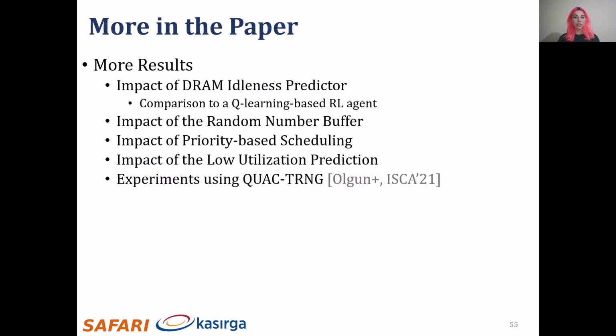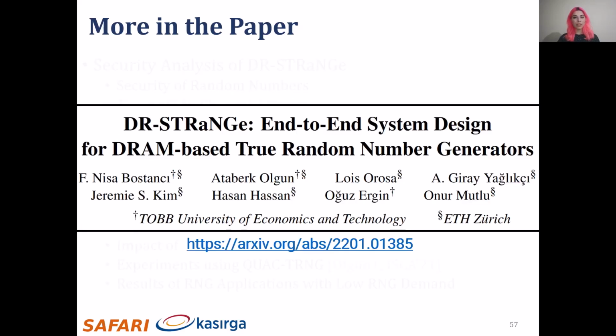We evaluate DR-STRaNGe with a DRAM-based TRNG mechanism with higher throughput, QUAC-TRNG, and show that DR-STRaNGe improves performance and fairness over the baseline, regardless of the DRAM-based TRNG of the system. We also evaluate workloads with RNG applications with low required TRNG throughput and show that DR-STRaNGe improves performance of these workloads as well. For more analysis and results, I invite you to read our paper.